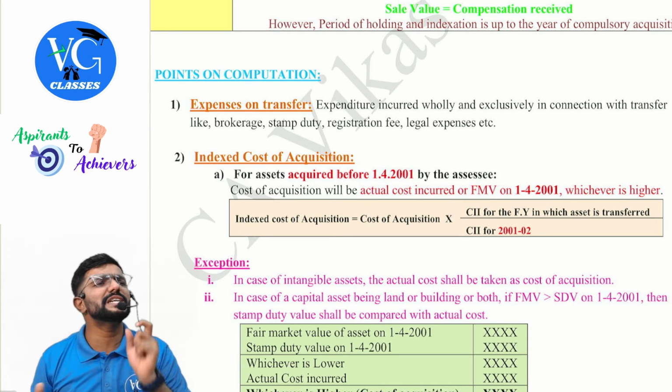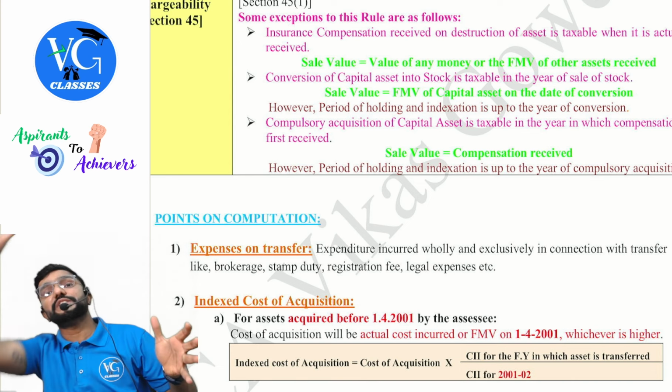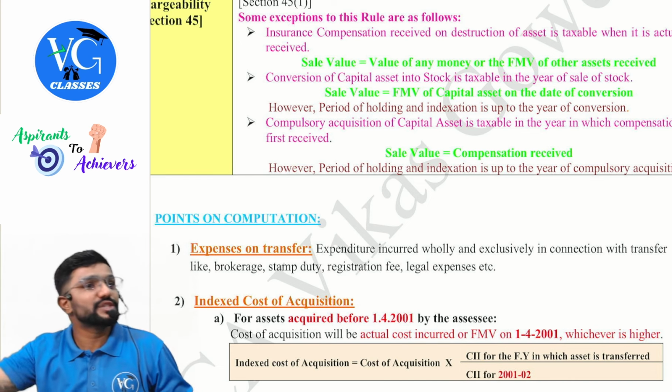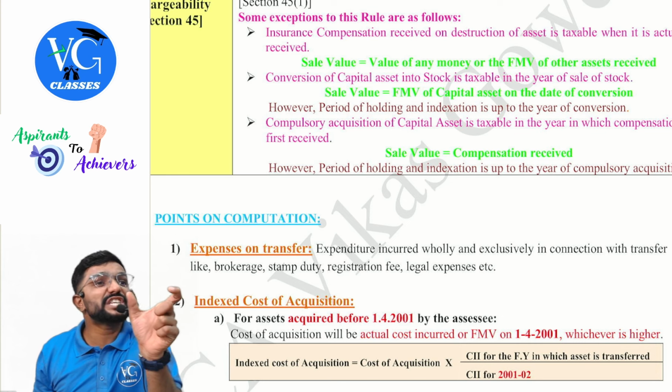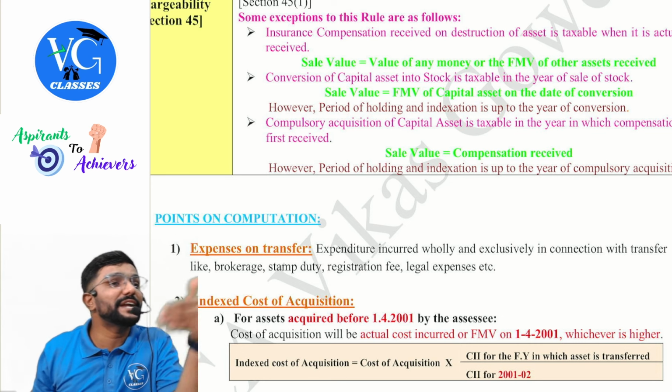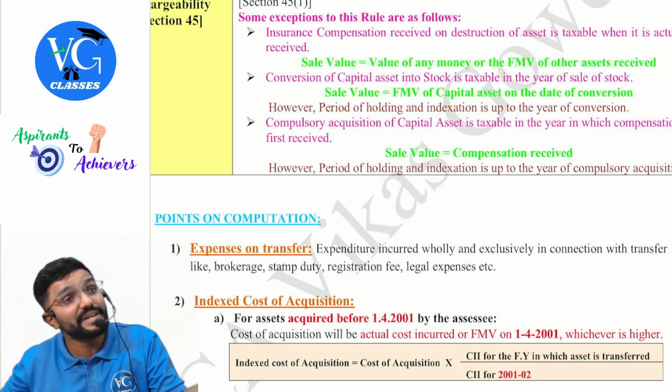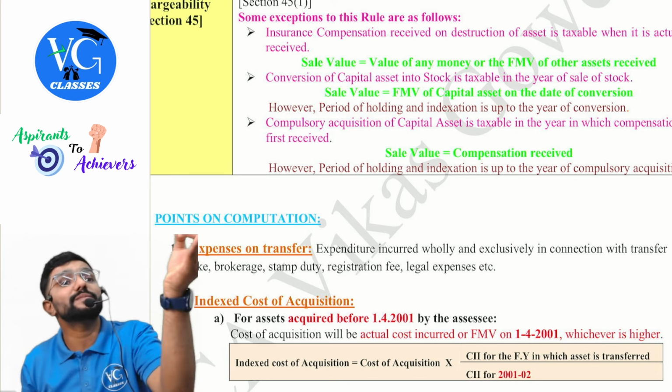Normally the time limit is from the date of transfer. Yes, sir. Regularly it is from the date of transfer. But in these three special cases, as it is taxable when the amount is received or when the stock is sold, the time given under section 54 series will start from the date of transfer or from the date I have received it? From the date I have received it. Clear? Yes, sir.